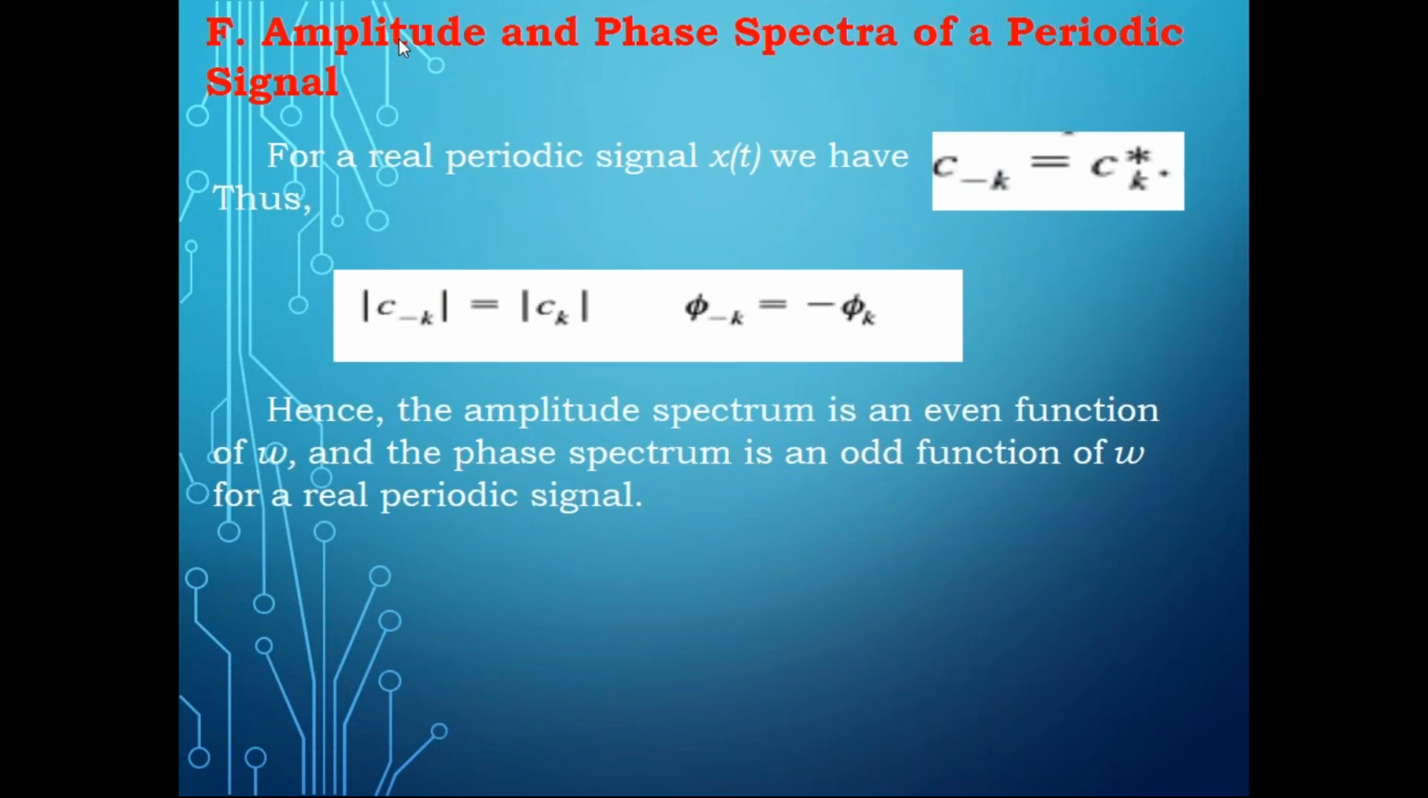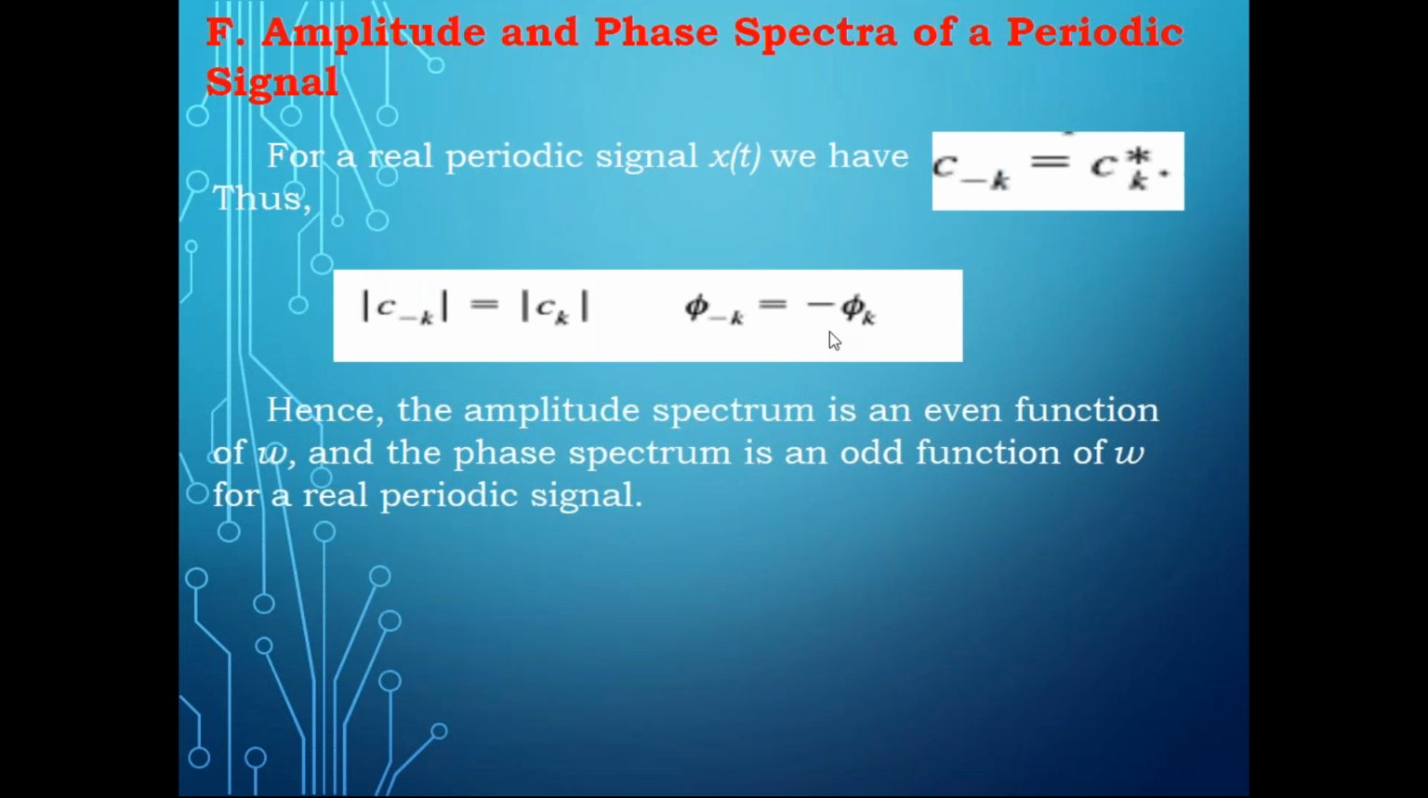Now, a real periodic signal satisfies this condition, which you already know: C star of k is equal to C minus k. That is, Ck is the complex exponential signal, and Ck star is the complex conjugate of that, which becomes C minus k. So for the amplitude part, modulus of C minus k is equal to modulus of Ck. And for phase, phi minus k is equal to minus phi k. This is the relation between amplitude and phase.